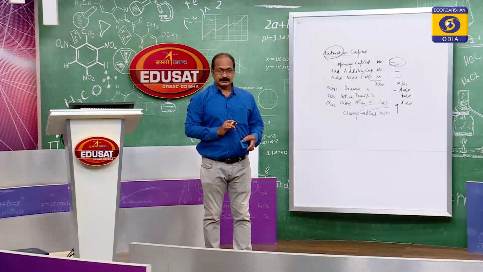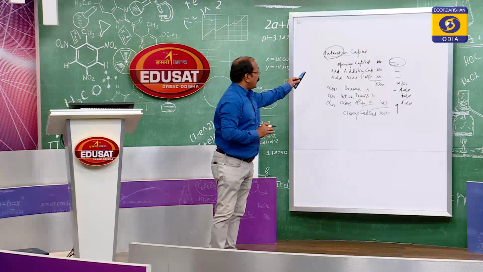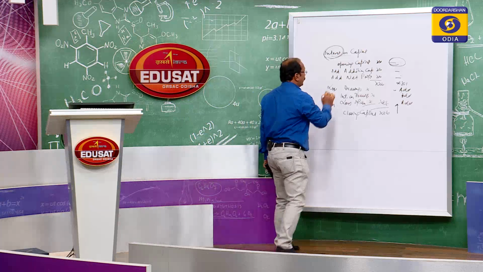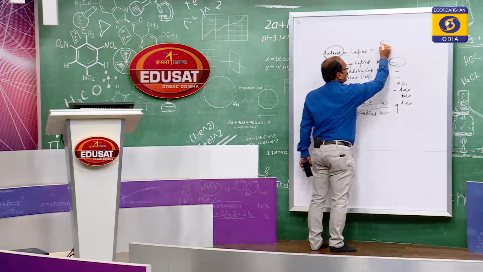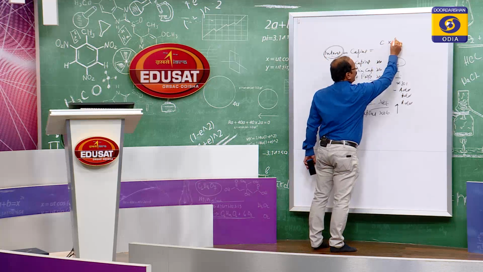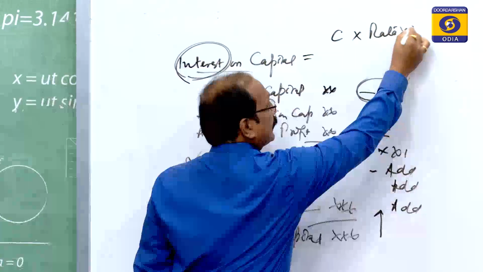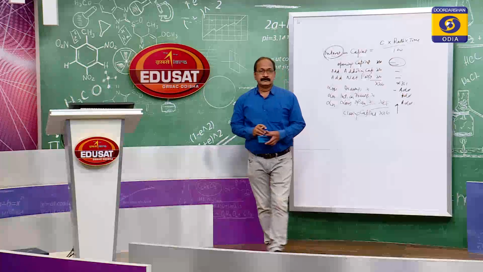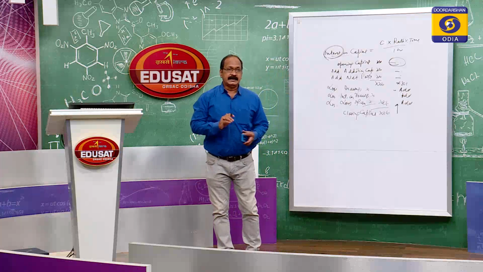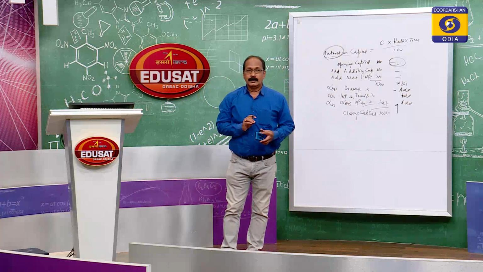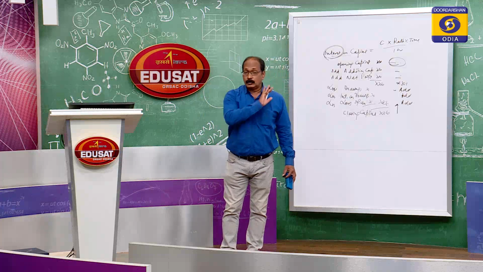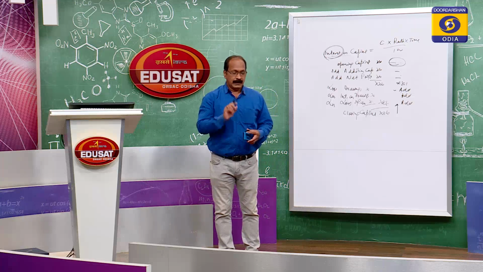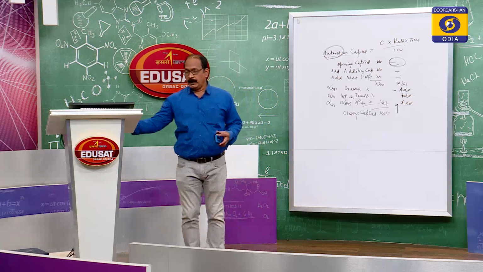Am I clear? From that opening capital, you have to calculate the interest on capital. So, how is interest on capital calculated? That is opening capital into rate of interest into time divided by 100. Am I clear? This is interest on capital. When the partnership deed is silent, don't allow any interest on capital according to the act.